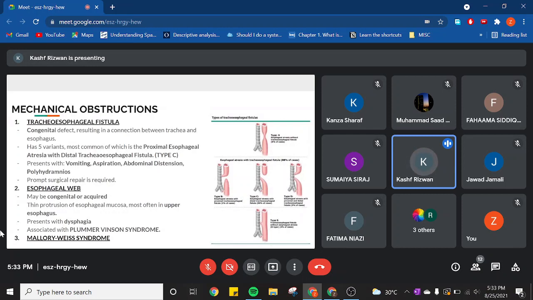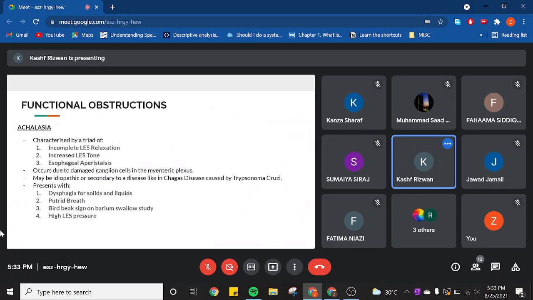Then we have the functional obstructions, and we only have to discuss achalasia. So achalasia literally just means without relaxation. A is without, and chalasia is relaxation. So that's exactly what happens in this condition. Because it's a functional obstruction, there is a lack of relaxation of the lower esophageal sphincter that we discussed when I was talking about the anatomy.